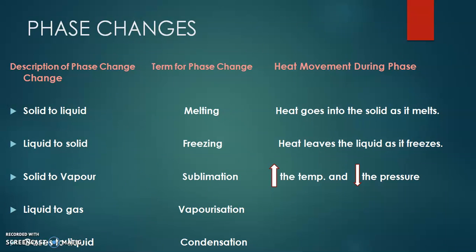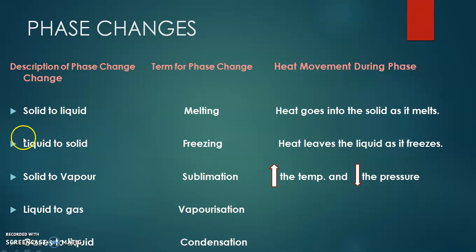Now here are phase changes, meaning conversion of phase, or change in a state of matter. The solid is converted into liquid by the melting process, and in melting the heat goes into the solid and it melts.